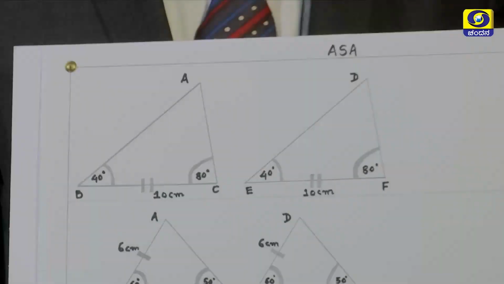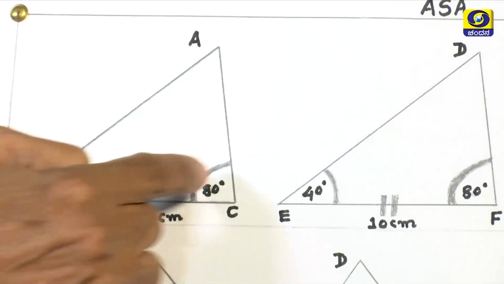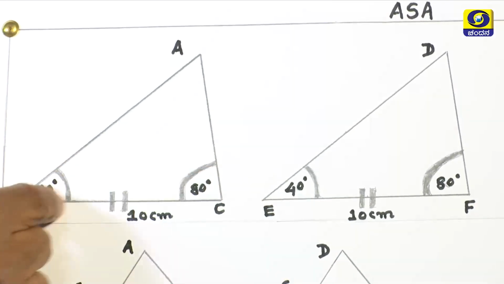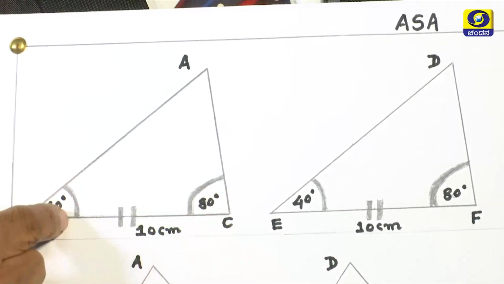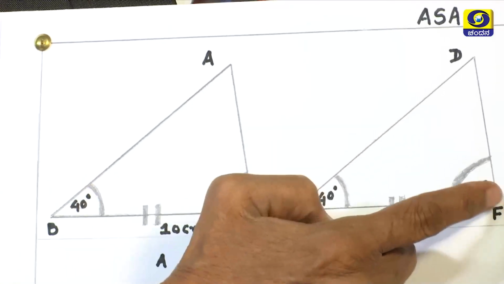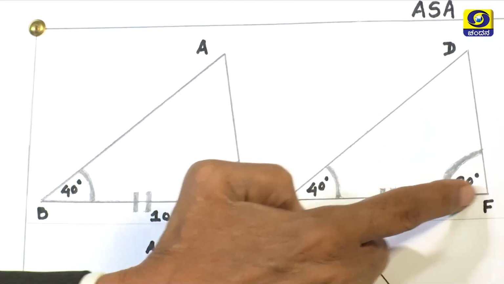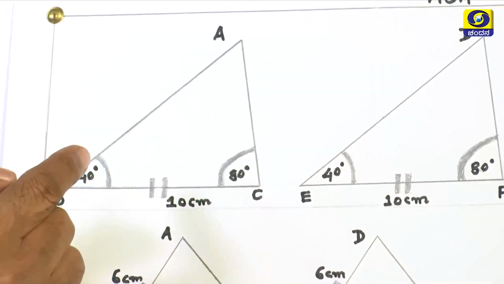Okay, with regard to ASA, look at the first figure, children. So, two angles and a side are given. Don't you think this side is the common side to this angle? Shall we call it the included side? Two angles and an included side are respectively equal to two angles and a corresponding included side. Therefore, these two triangles are congruent.